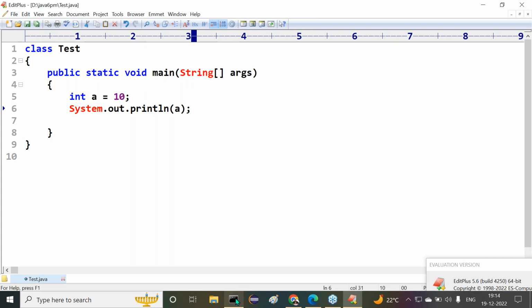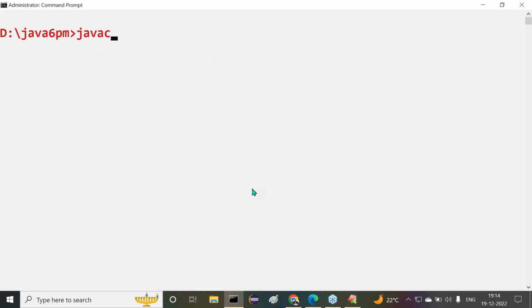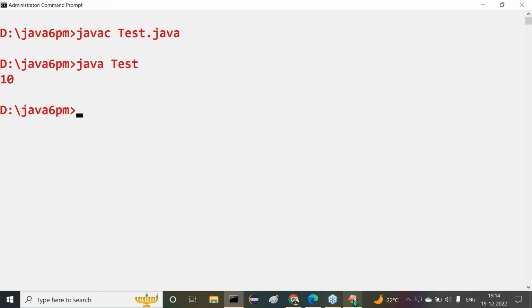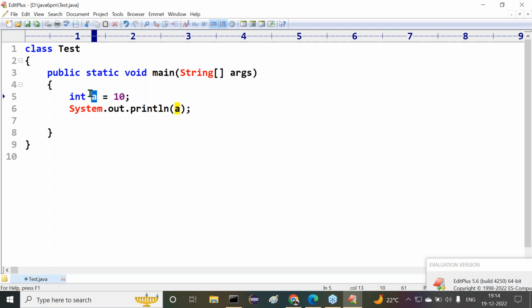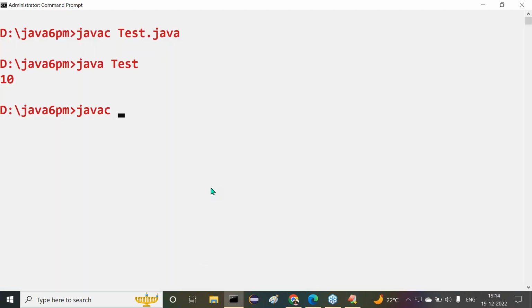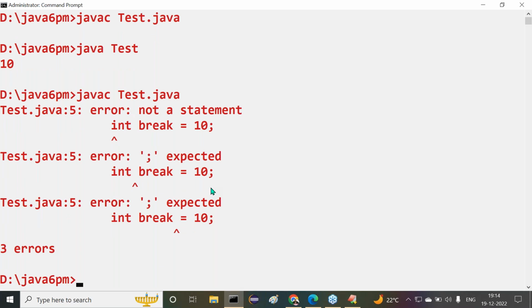Now here we are able to compile and execute this program: javac test.java compiled successfully, java test, and 10 is the output. But in place of a, I want to provide break. Break is a keyword, so we cannot use it in our program. javac test.java, here we are getting an error: break is not allowed, it's a keyword.